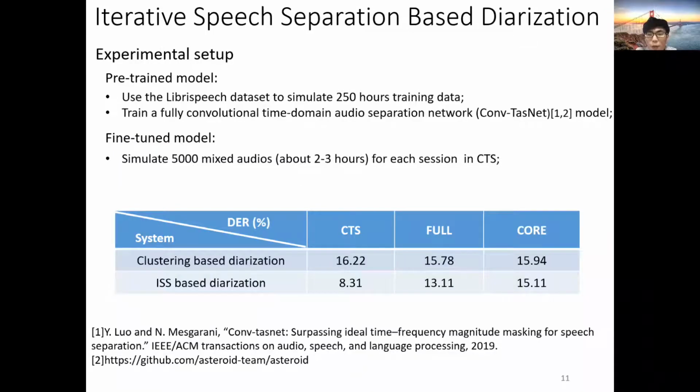Here is the experiment part. In the pre-training stage, we use the LibriSpeech dataset to simulate 250 hours of data and train the Conv-TasNet as our pre-training model.